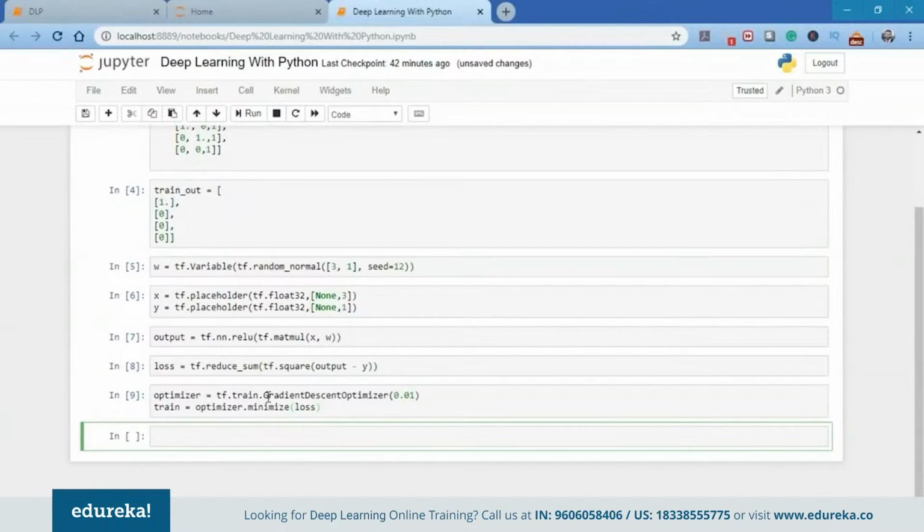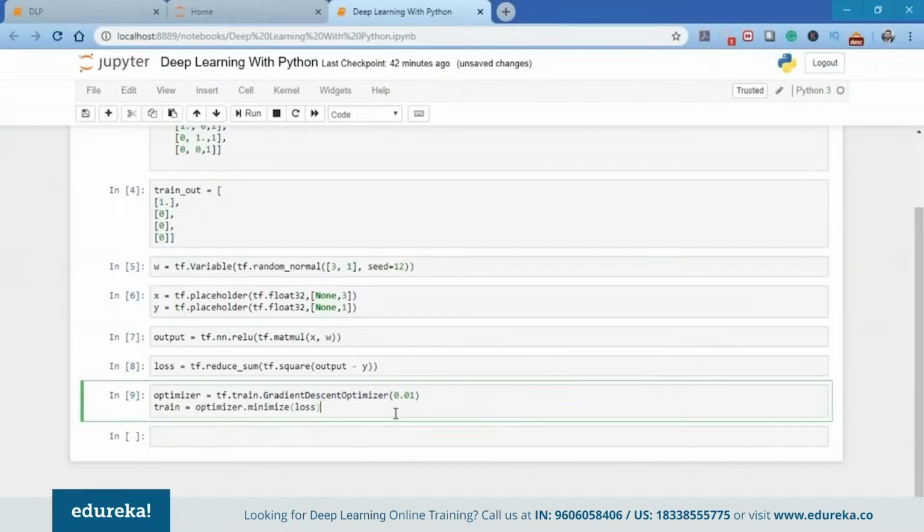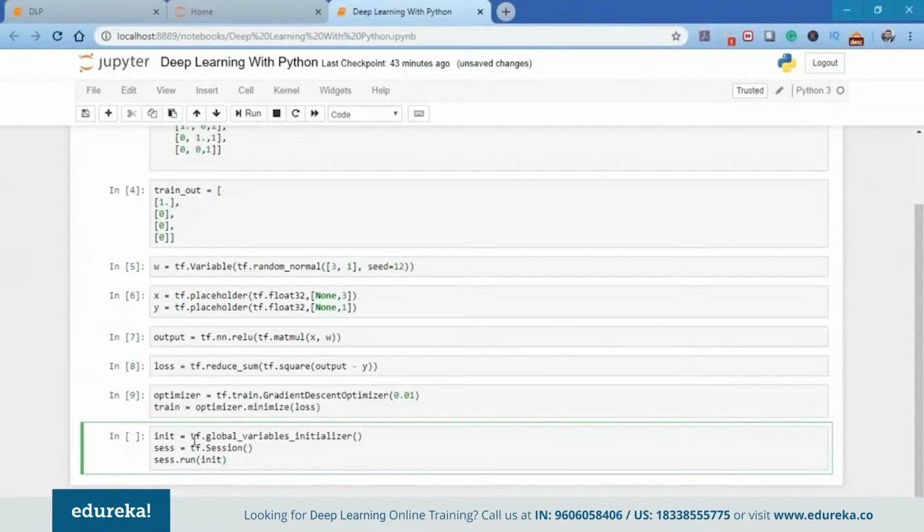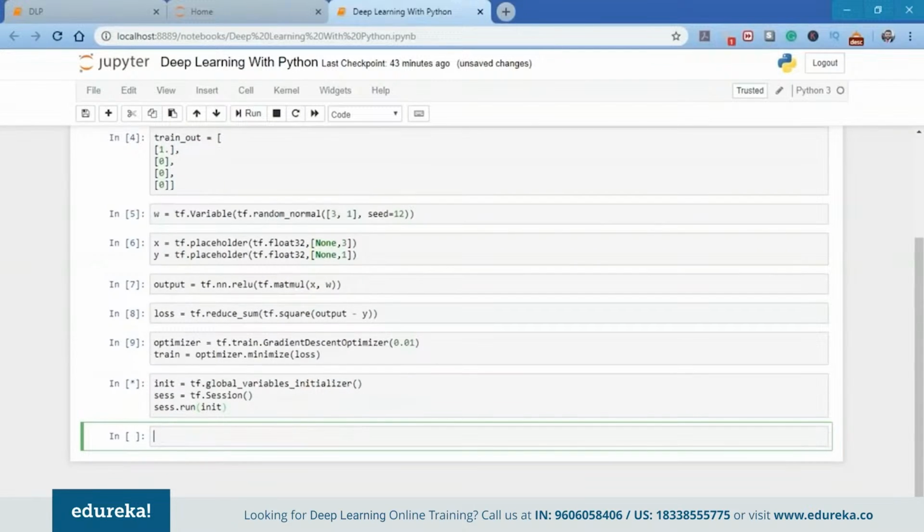So as you can see here, I have used the gradient descent optimizer. Now the next step is to initialize the variables. Another important thing to note here is that the variables are not initialized when I use the tf.Variable method. So for that, I need to explicitly initialize all the variables in a TensorFlow program using the following code. As you can see here, I have init, and I'm going to use tf.global_variables_initializer. That will initialize all the variables that I have placed under tf.Variable. So let me run it.